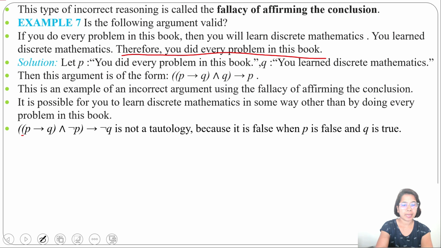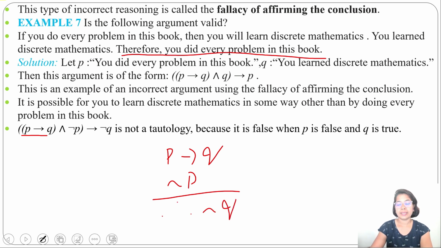If P implies Q is true and negation P is true, therefore negation Q. It is not a tautology, because it is false when P is false and Q is true. Here, P implies Q is true and negation P is true. Negation P is true means P is false. When P is false, for Q true and for Q false, it will be true. So negation Q may be true, may be false.